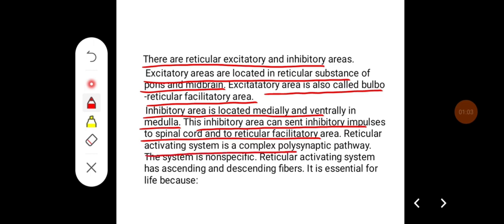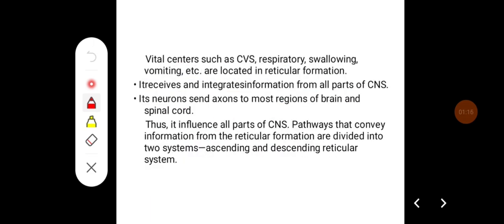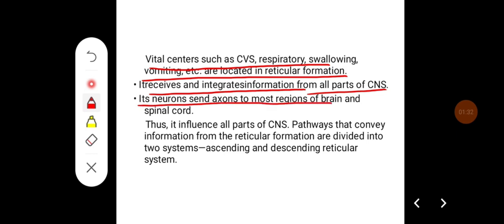Reticular activating system is a complex of polysynaptic pathway. The system is non-specific. Reticular activating system has descending and ascending fibers, and it is essential for life because vital centers such as CVS, respiratory, swallowing, vomiting, etc. are located in the reticular formation. It receives and integrates information from all the parts of central nervous system. Its neurons send axons to most regions of brain and spinal cord. Thus, it influences all the parts of CNS.